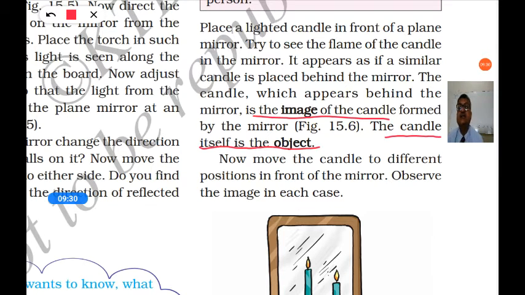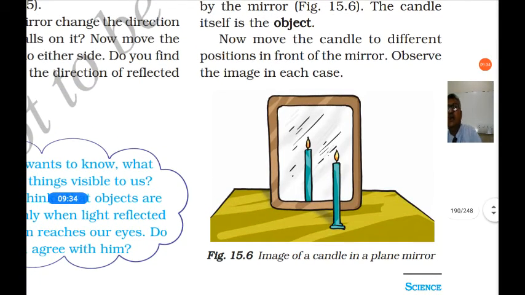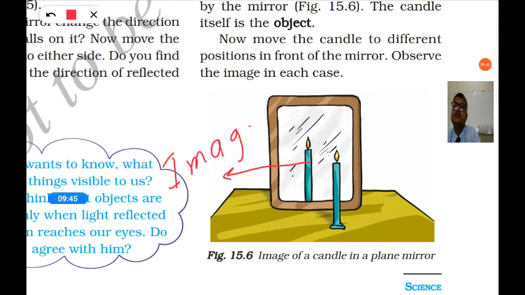So you can distinguish between the image and the object. The candle which is seen in the mirror is called the image, and the candle which we have actually kept is called the object, the actual object which is taken.